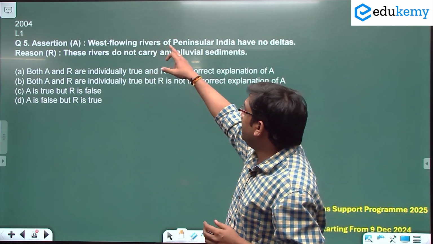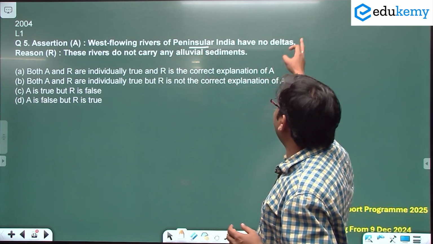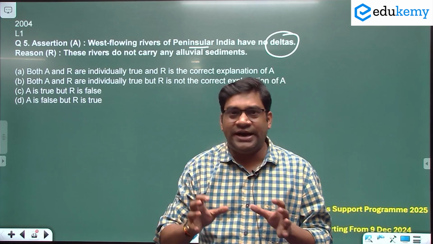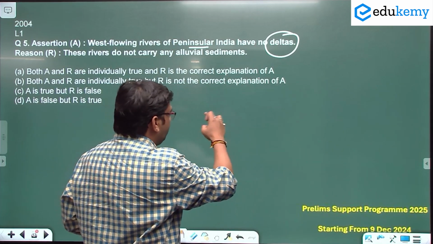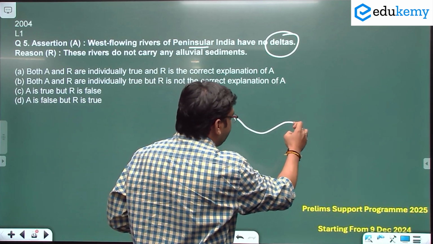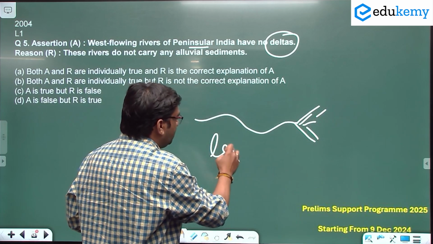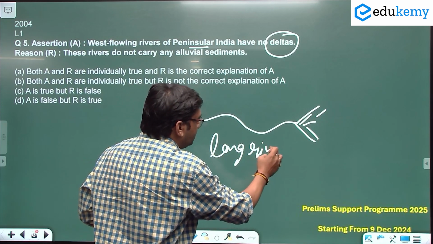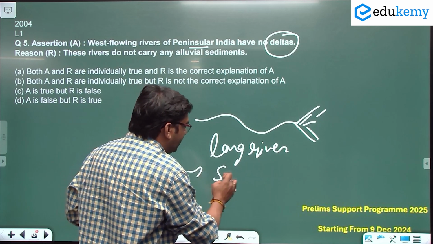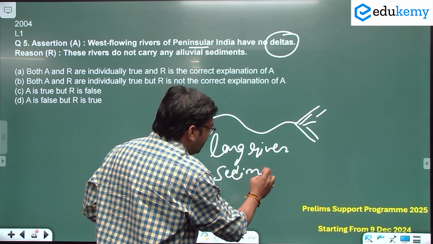So, west flowing rivers of peninsular India have no deltas. Try to understand the concept of deltas here. If a river is flowing like this, it forms a delta. Forming a delta requires a long river; the path of the river should be long. Then a river must carry sediments.